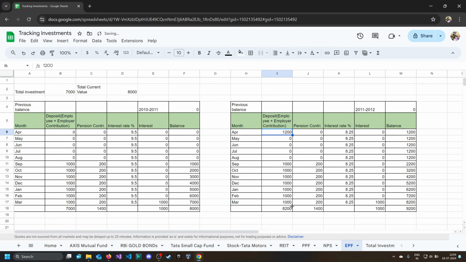So mostly it will remain same for the year. You can fill this data from member passbook as well if in middle your salary changes or increases. And let's say pension also increased by 50 rupees.